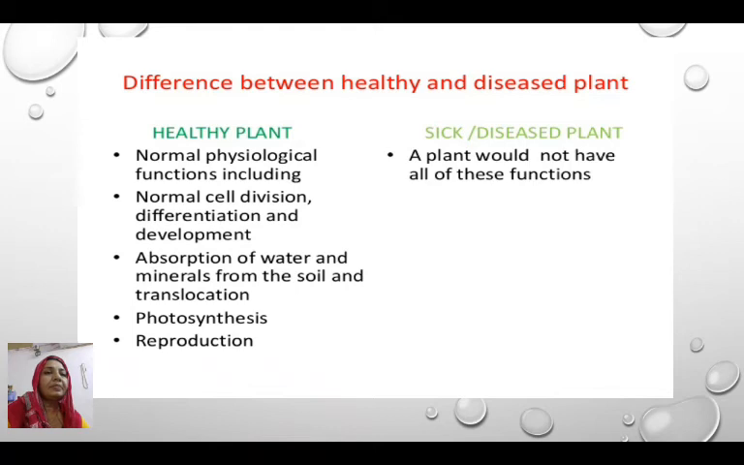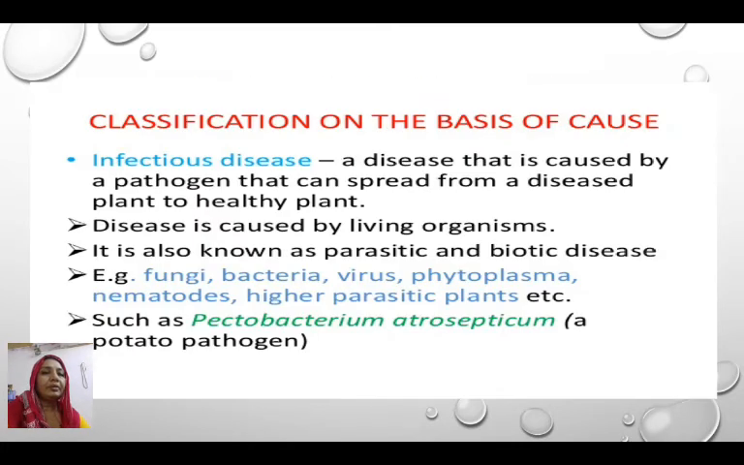These are the differences observed in healthy and diseased plants. Healthy plants perform all physiological functions normally, while in diseased plants the growth is not satisfactory and shows abnormal growth, because the plant doesn't perform the normal physiological functions. The criteria on which we classify plant diseases are as follows. The first is on the basis of living and non-living causative agents.